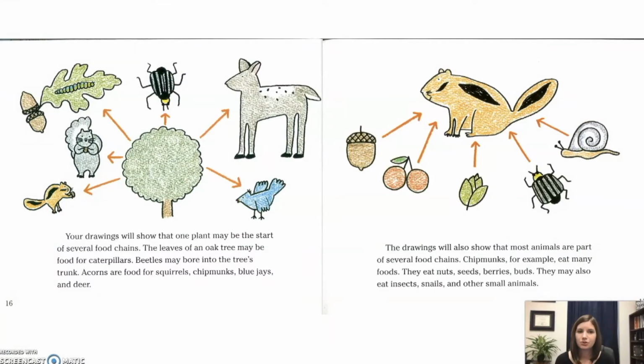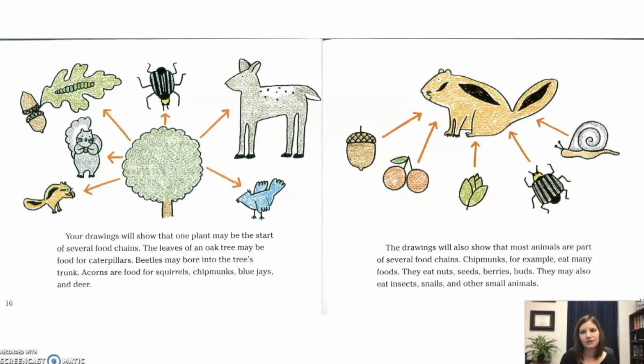Your drawings will show that one plant may be the start of several food chains. The leaves of an oak tree may be food for caterpillars. Beetles may bore into the tree's trunk. Acorns are food for squirrels, chipmunks, blue jays, and deer. The drawings will also show that most animals are part of several food chains.